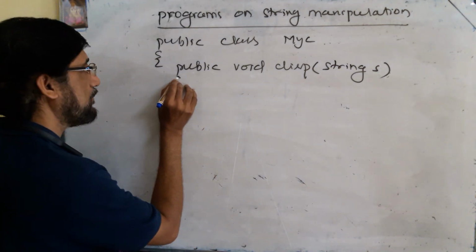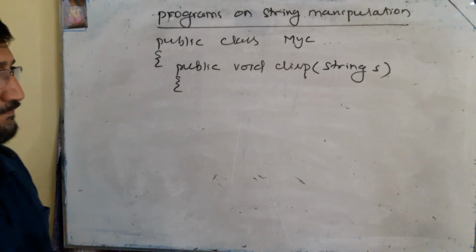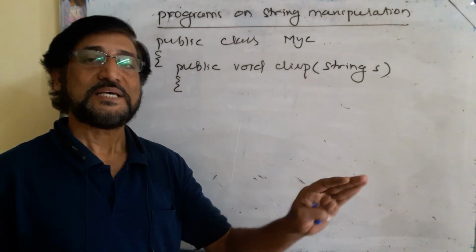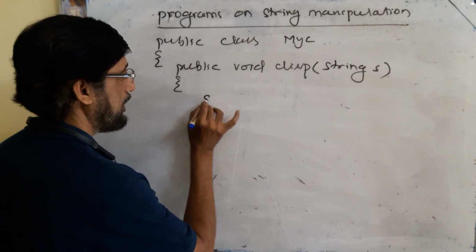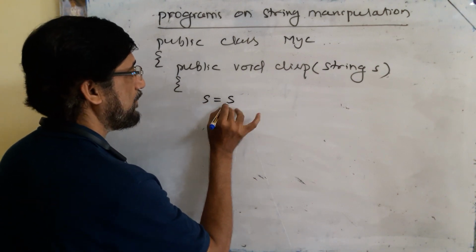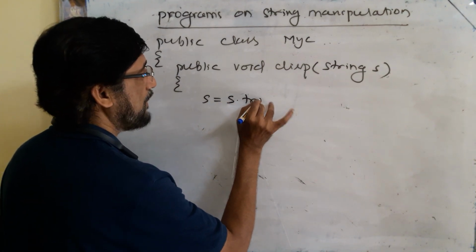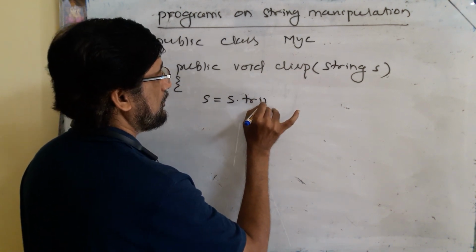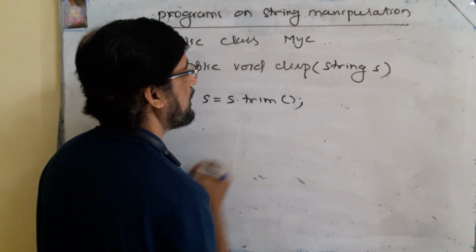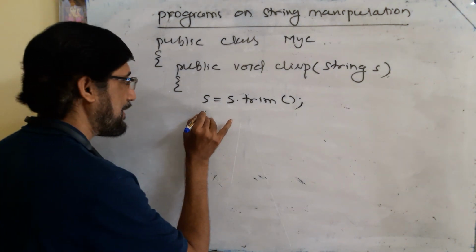String S. Then what you have to do? You have to remove the spaces present before and after the string. So for S, you can use the same string variable to remove the spaces, and after removing the spaces, store the result in the same variable. Then you find the length.